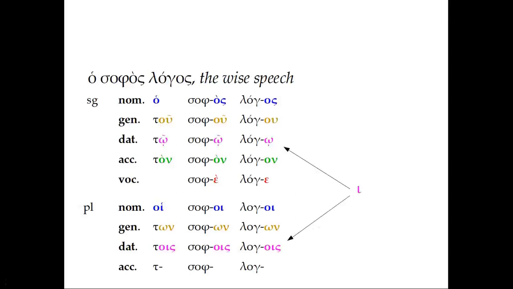And you'll notice here that in the dative singular as well as in the dative plural, we have some form of iota, whether the iota subscript in the singular there, or just the normal adscript form in the plural. And finally, in the accusative, the plural accusative, we get tous sophous logous. Again, the wise speeches in the accusative.